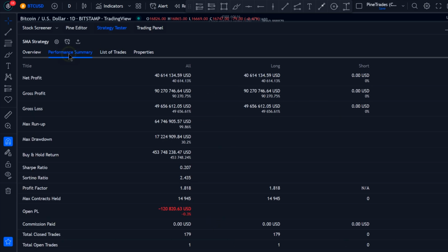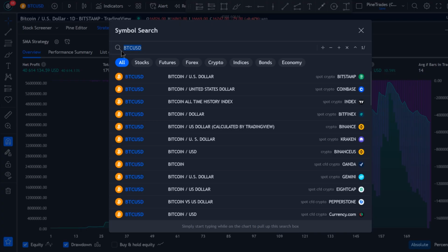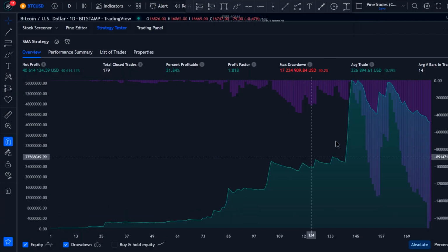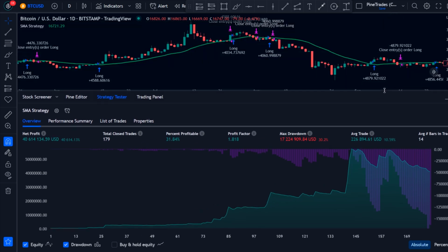There has to be something behind it. Oh, I think it's because we're using it on Bitcoin, which had a massive bull run since 2011. Because as you can see here from trade number 143, which was around early 2021, the bull run ended and the strategy also stopped making money. At the same time, it could also be because of the time frame.